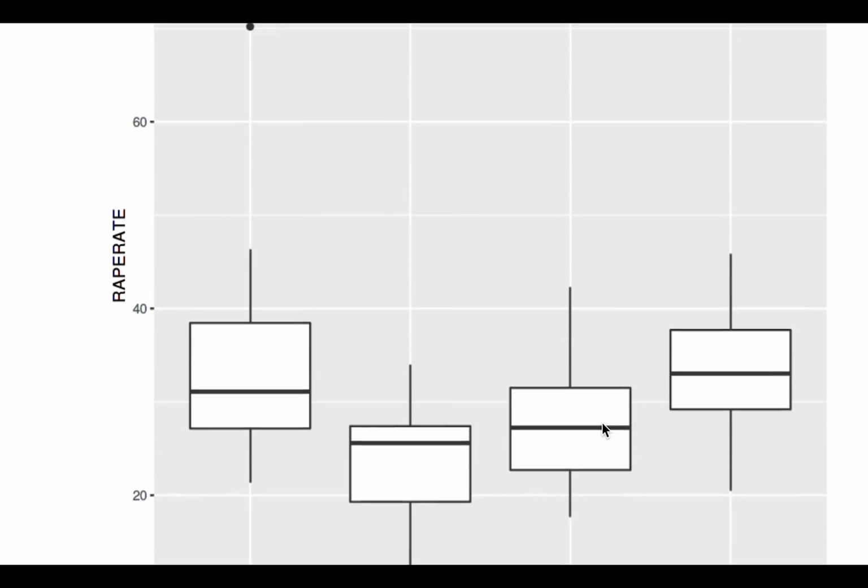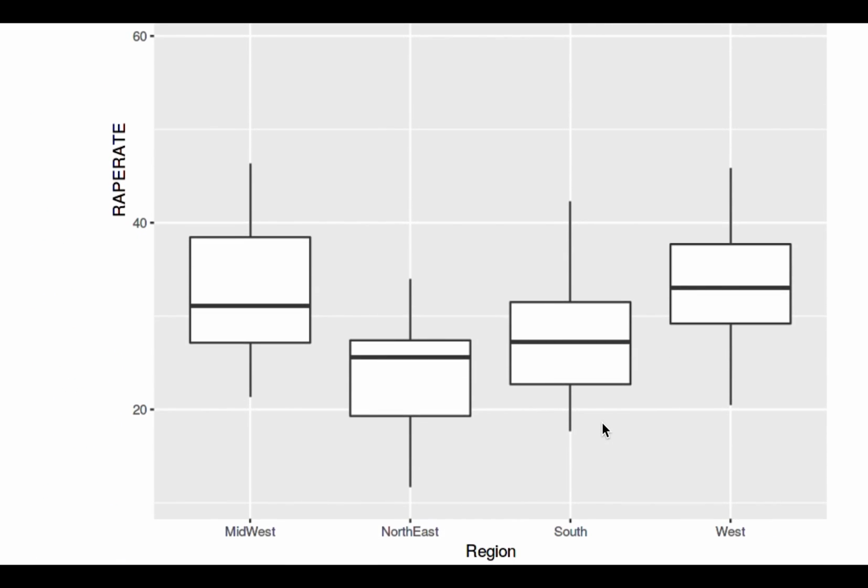The next visualization we did is a box plot for rape rate, and it's categorized by region. And from this box plot, we can see that the rape rate is the highest at Midwest and the lowest at Northeast.